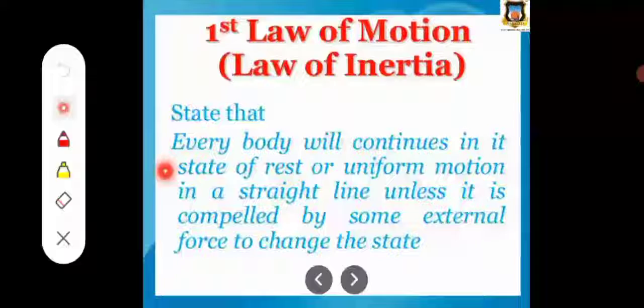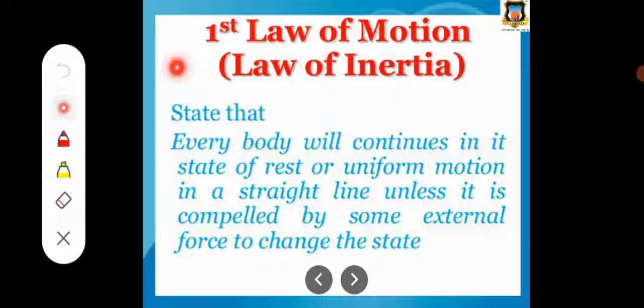What is the statement of this? The statement is: every body will continue in its state of rest or of uniform motion in a straight line unless it is acted upon by some external unbalanced force to change its state. That is called the first law of motion.